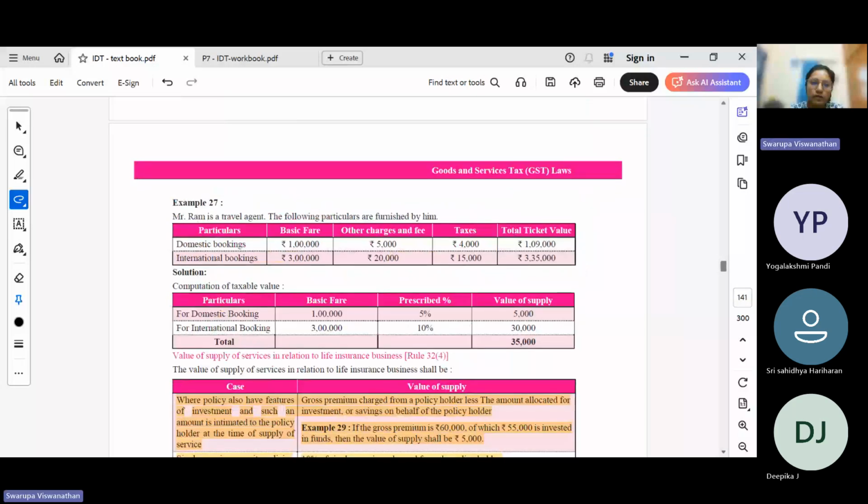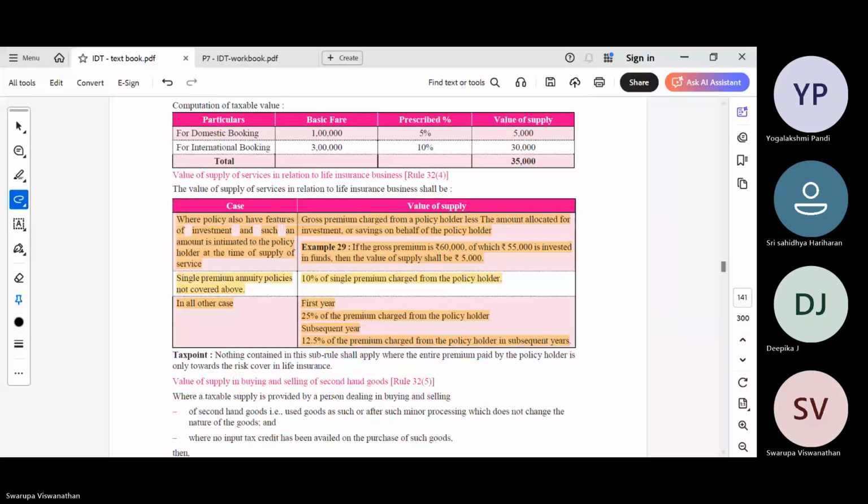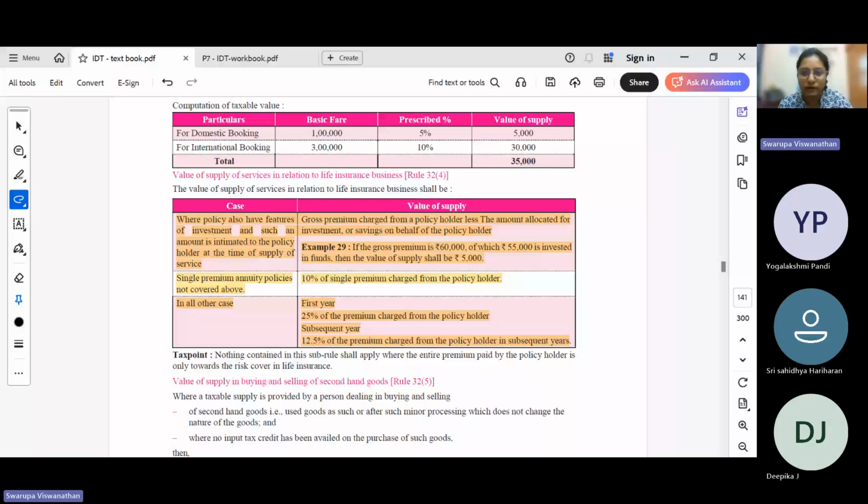Life insurance business, again very important. What will be the value of supply?